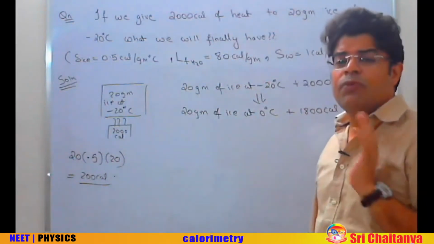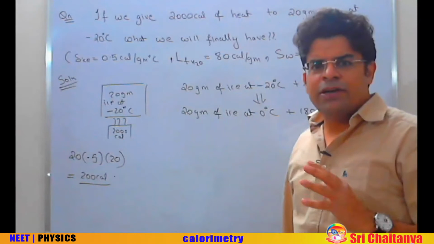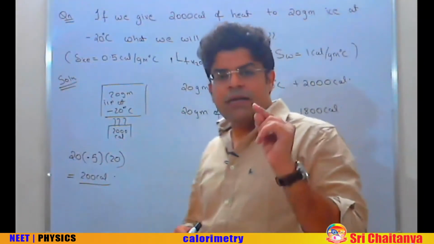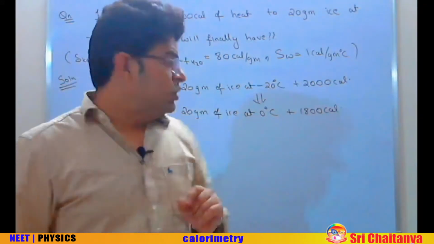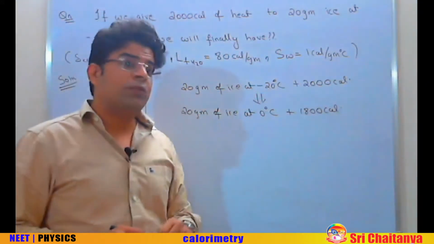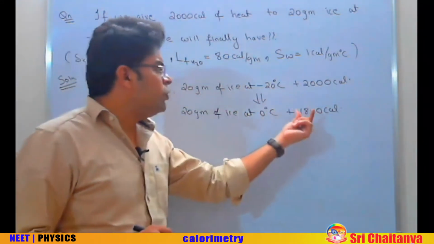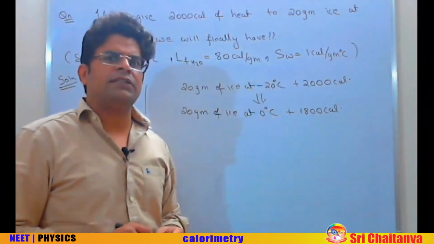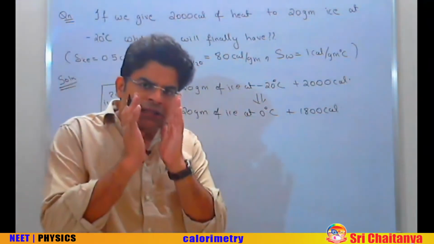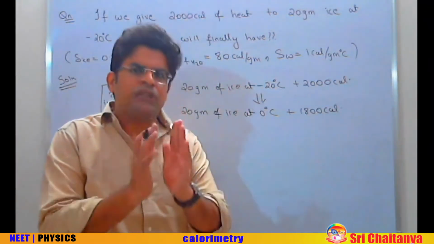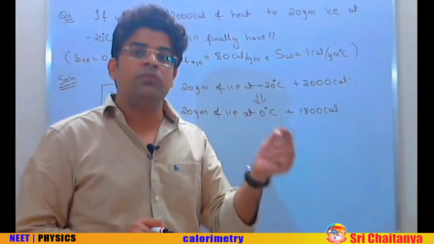Now let's say you have got ice at 0. If we have got ice at 0 and we start providing heat, the ice starts to melt. To melt 1 gram of ice, the amount of heat required is 80 calorie. So as to melt 20 gram, how much heat will be required? 1600. Are we going to provide more than 1600 or less than 1600? We are providing more than it. This means that 100% of the ice will melt, and the next 1600 calories will be utilized to melt the ice.